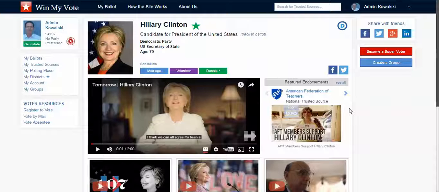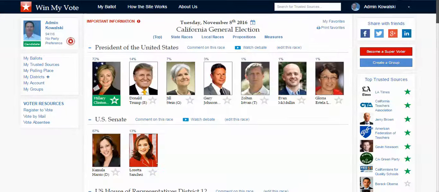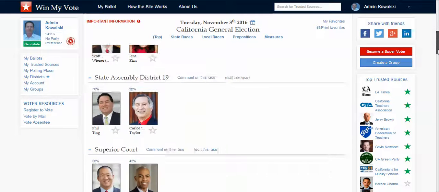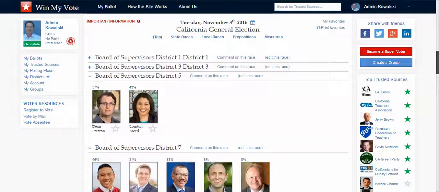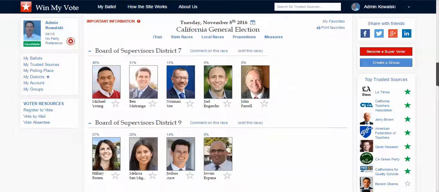I hope this helps. Creating a candidate profile is free. Setting it up to go onto an active ballot is $99 per election. The main reason for that is that we want to keep the ballot very clean with only serious candidates running. Again, this is a very voter-centric website, and we're hoping to have tens of thousands of voters on here and able to see your profile of your candidacy and then give you direct feedback by either favoriting you or making comments or those types of things.